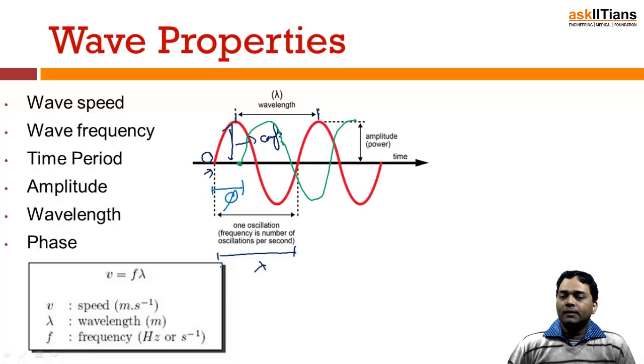All the properties remain the same: the time period remains the same, the amplitude remains the same, the wavelength remains the same, the frequency remains the same. It's just that the second wave is starting later on. So that is what is meant by the phase difference of the wave. Hopefully you have understood till this point. Stay tuned for the next part.